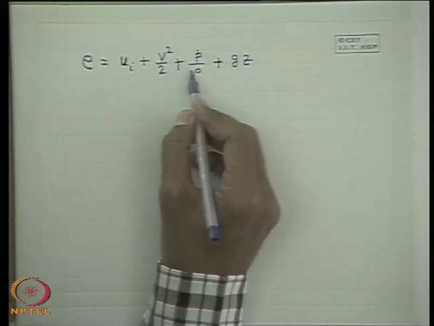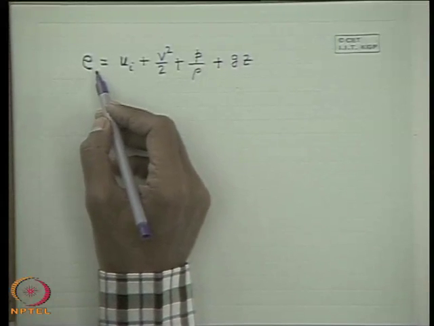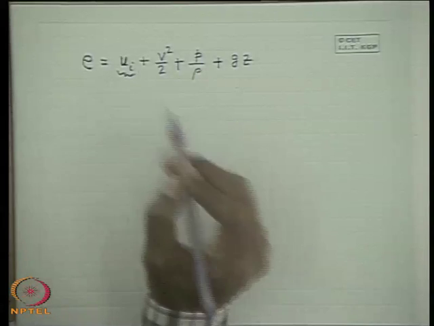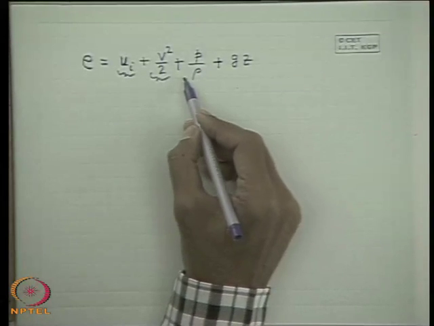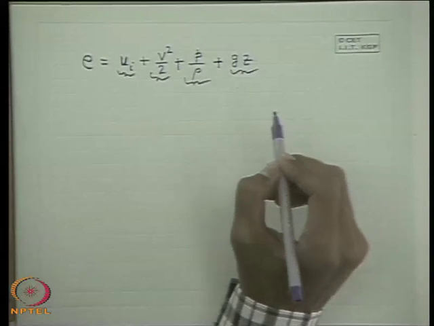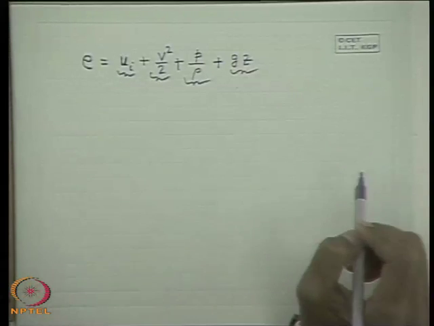These are the usual four forms of energy that a fluid particle possesses, expressed per unit mass: intermolecular energy, kinetic energy, pressure energy, and potential energy with only the gravitational force field as the body force field.